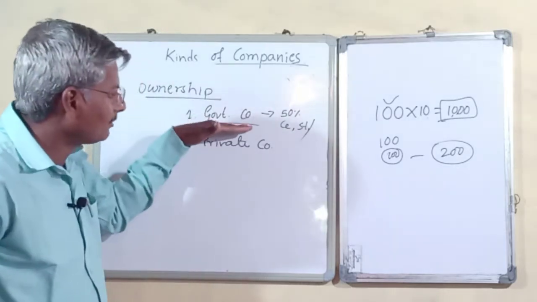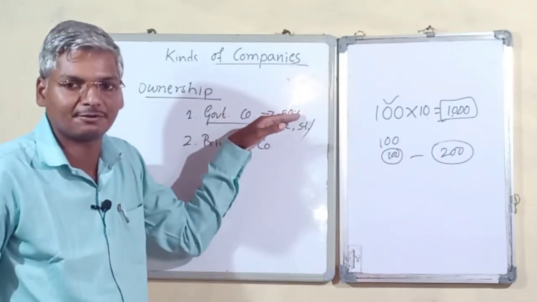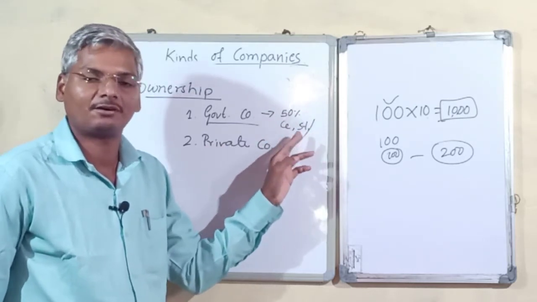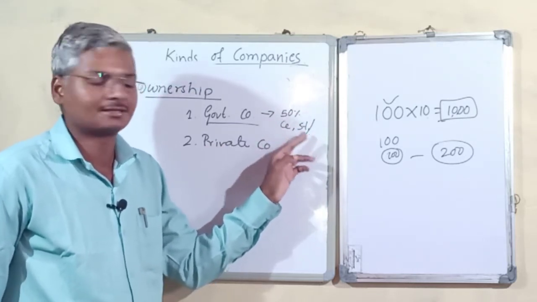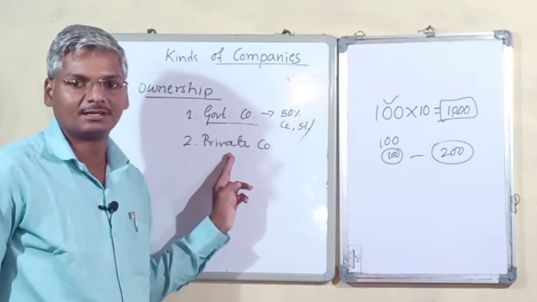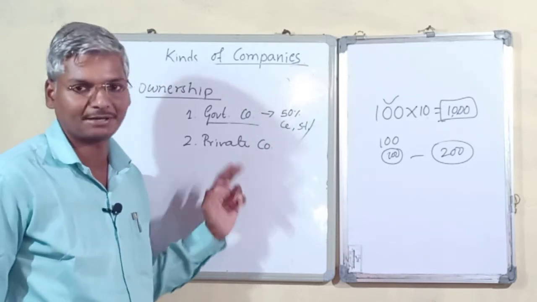I repeat, government companies are companies which have more than 50% of shares held by the central government or state government, or a combination of central and state governments. In private companies, what happens? The ownership is with private holdings, and we call it a private company.